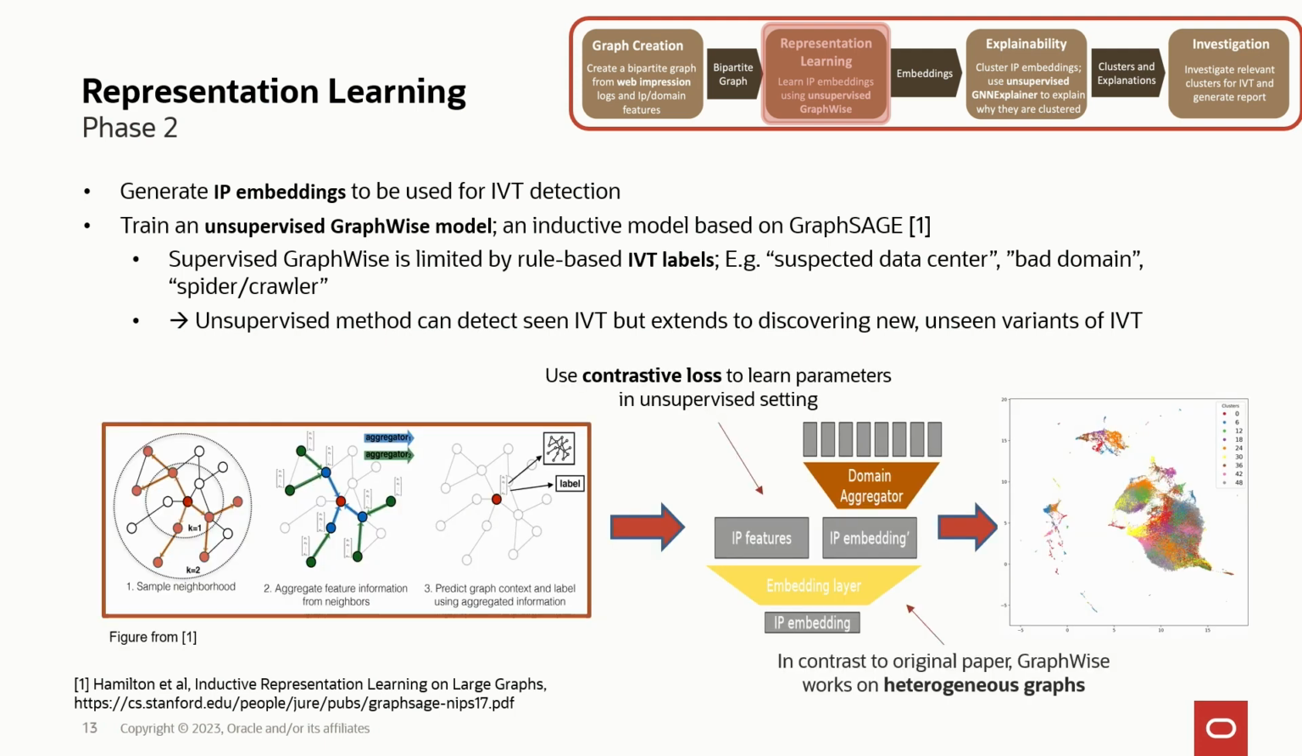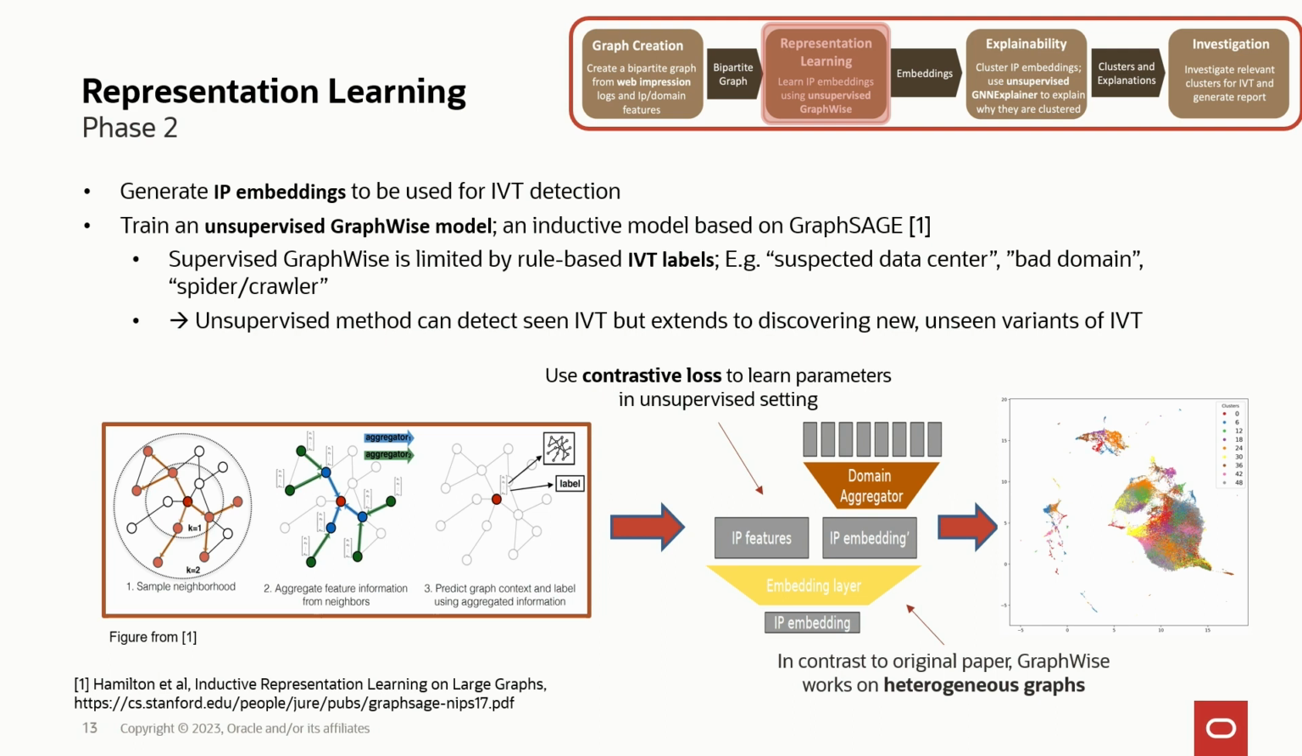So how does it work? On a high level, you can see on the diagram on the bottom, we have an IP vertex in the middle. Then the first thing we do is we sample around this IP a neighborhood. And in our case, the neighborhood is, of course, the domain vertices that are connected to this IP. Then in the middle, you can see the architecture of the model.